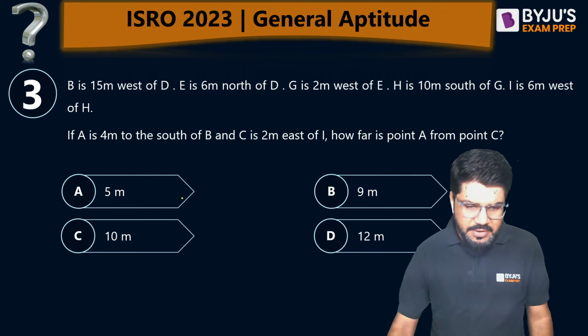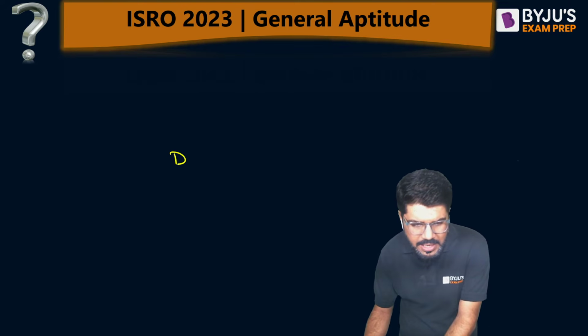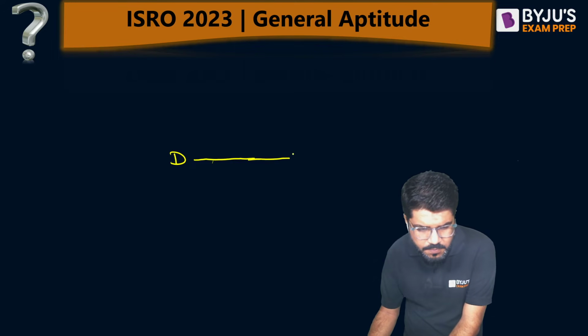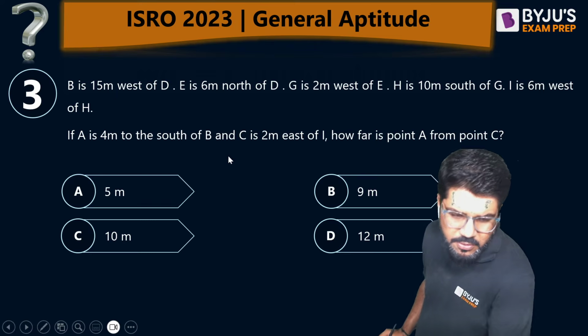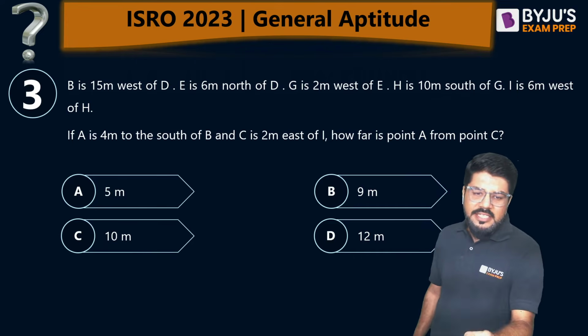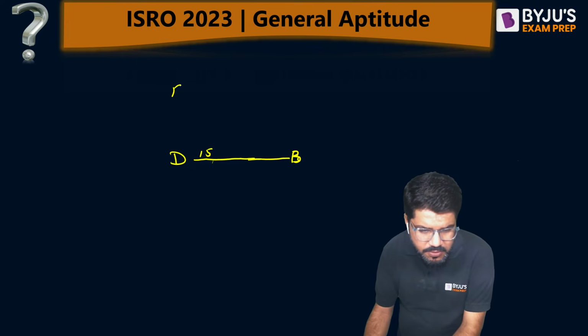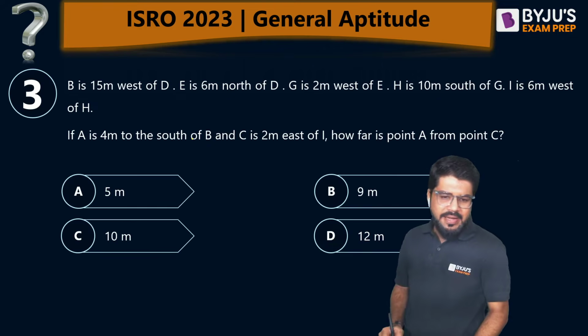Let me take a fresh slide. B is 15 meter west of D. So let me start with D, and B is 15 meters to its west. This is B, and this is 15. Next, what is the next statement given to me? E is 6 meter north of D. So E should be here, north of D. That is 6. I am doing freehand sketching, so don't mind the drawing right now.